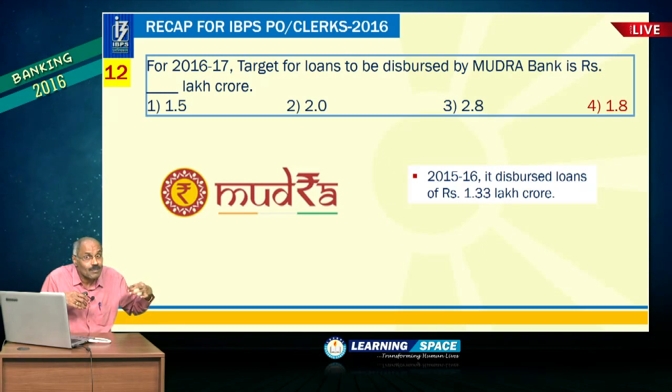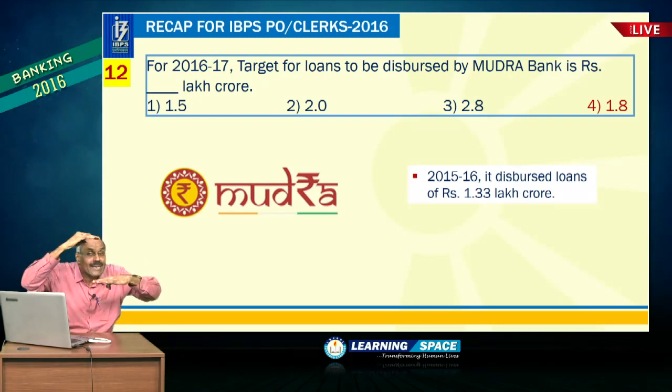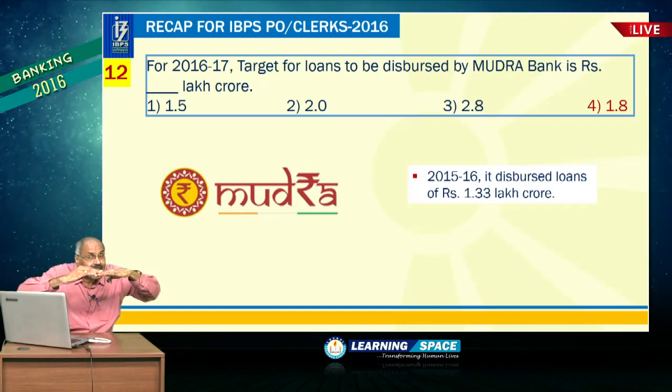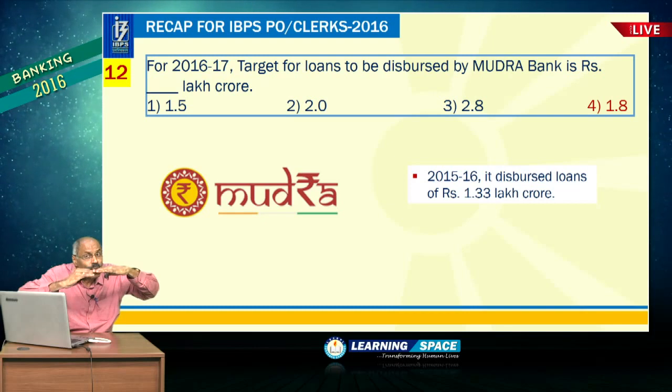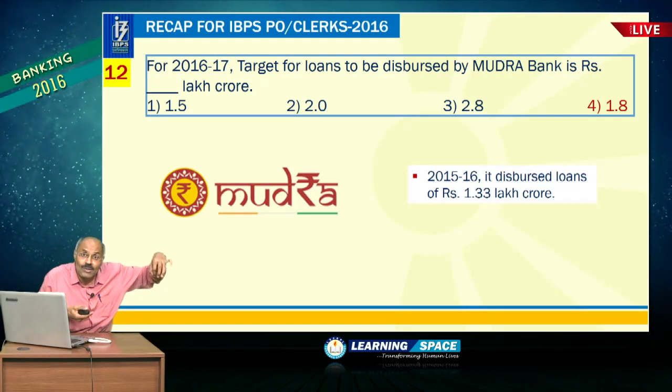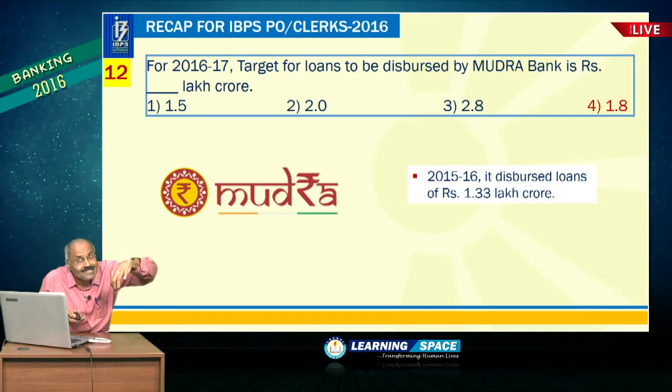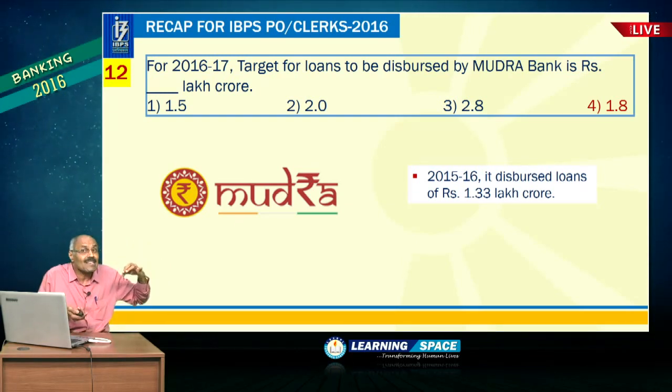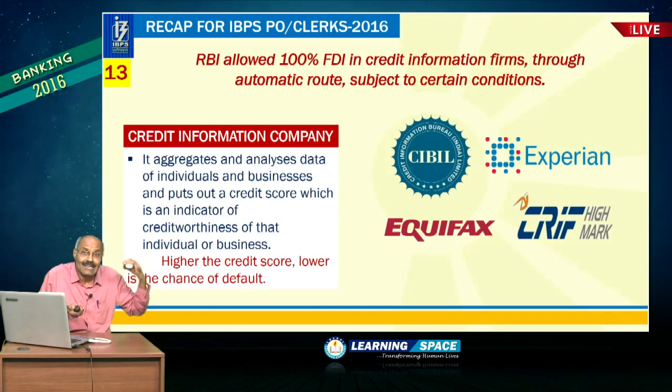You may ask, what is meant by refinance? Refinance means it normally does not lend directly. It gives to intermediaries. Mudra Bank gives to State Bank of India, and State Bank of India gives loans to the customers directly. So, that is known as refinance. Mudra Bank's target this year is 1.8 lakh crores.